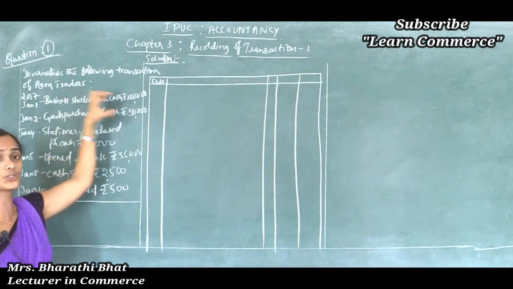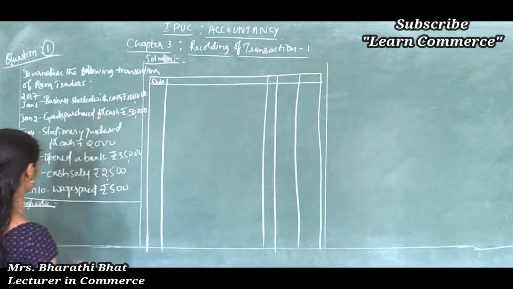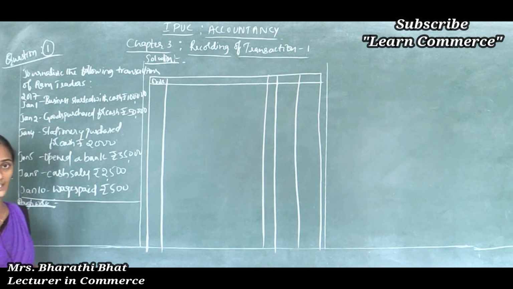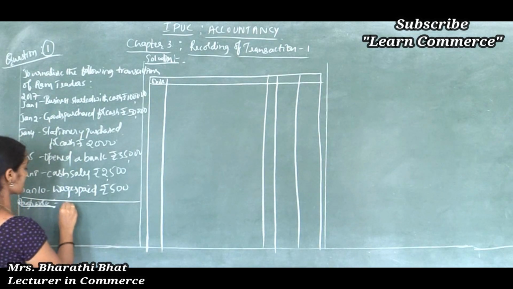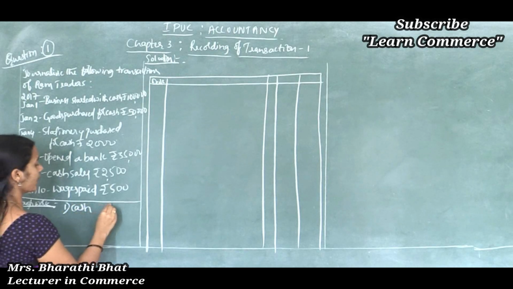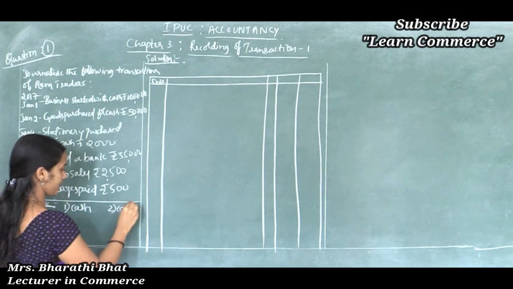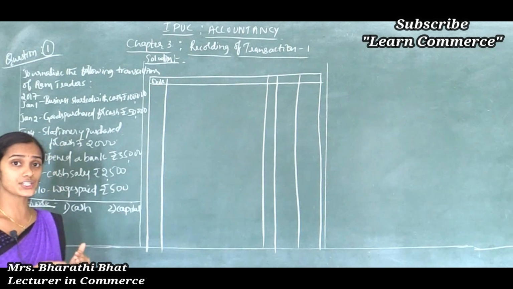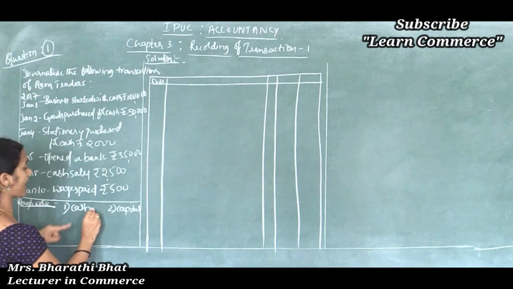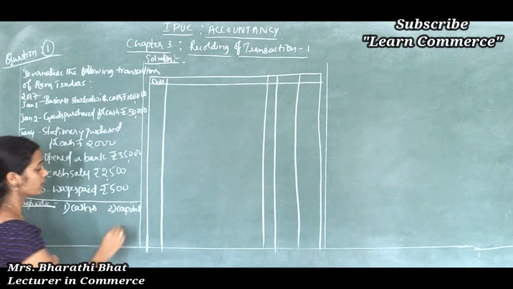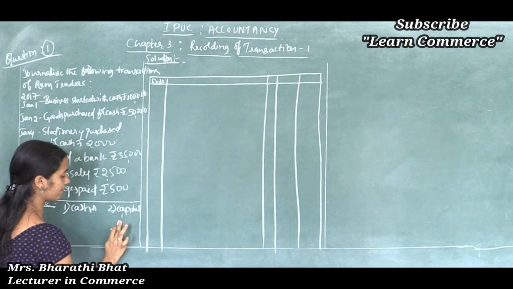We should find out the two accounts involved in a transaction. So here business started with the cash includes two different accounts: one is cash, another one is capital. Next, the classification of accounts. For example, cash comes under asset account and capital comes under capital account.